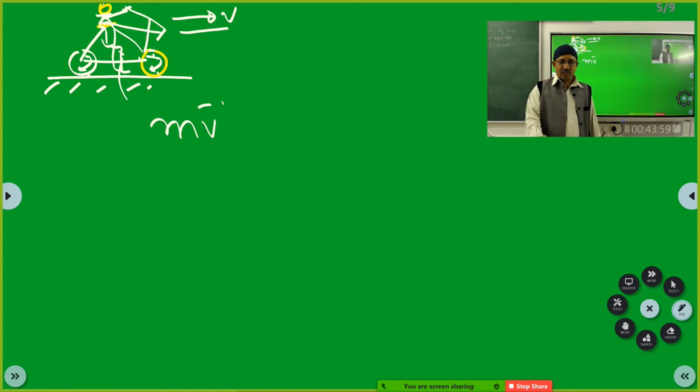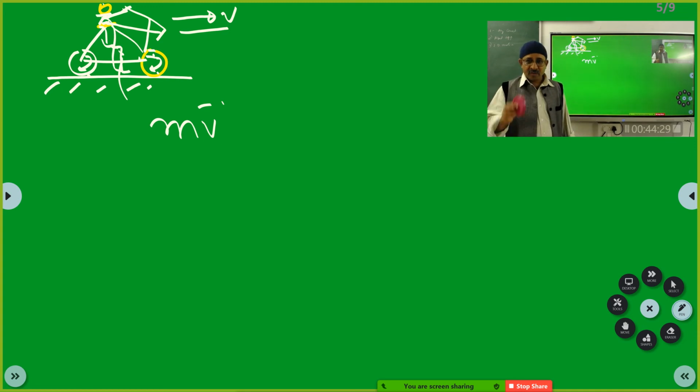See, the cycle is moving with velocity v. The momentum is mv. If the momentum vector has to change, what is necessary? In general, how will the momentum vector change of any body? Net external force. Loud and clear. There should be net external force.